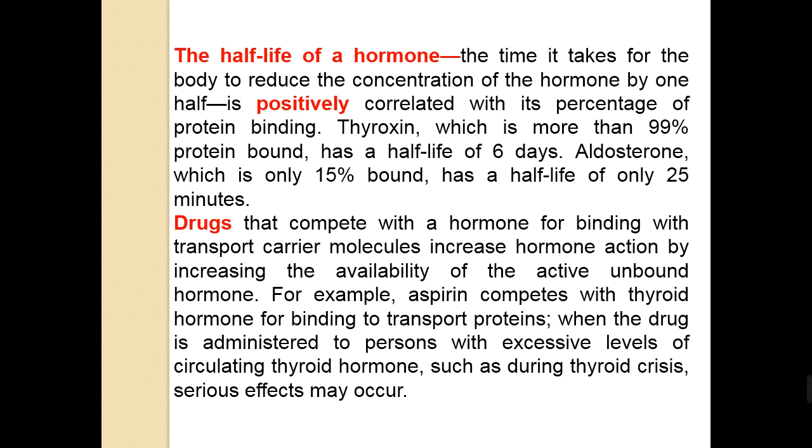When the drug is administered to a person with an excessive level of circulating thyroid hormone, like a patient with hyperthyroidism, such a drug will cause thyroid crisis, which is a serious effect on the body.